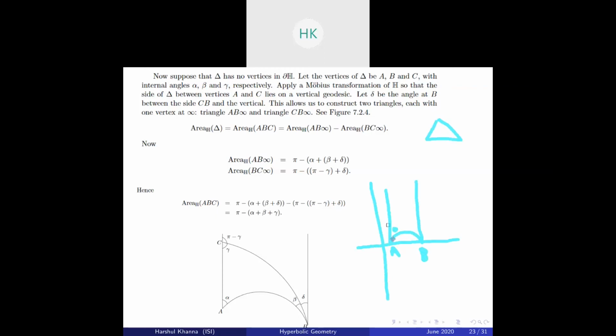Why? Because this circle, the semicircle, is orthogonal to this real axis. So this angle is zero. This angle is zero. So we observe that triangles may have angle sum less than 180 degrees, right? This is related to angle defects, and to the property that the hyperbolic plane has negative curvature everywhere. Now, curvature is basically the bumpiness of a surface.